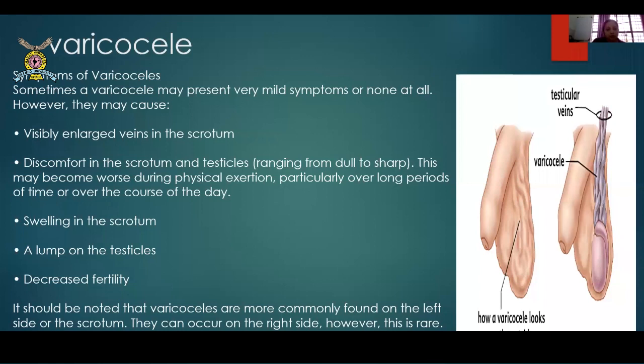It should be noted that varicoceles are more commonly found on the left side of the scrotum. They can occur on the right side, however it is rare. They can occur on both sides at times, which is also rare. Why on the left side? Because of the angulation of the testicular vein with the renal vessels. There are many other causes, of course, but this is one of the most prominent. You can also find it if tumor cells are dislodged into it, and this can lead to varicocele.